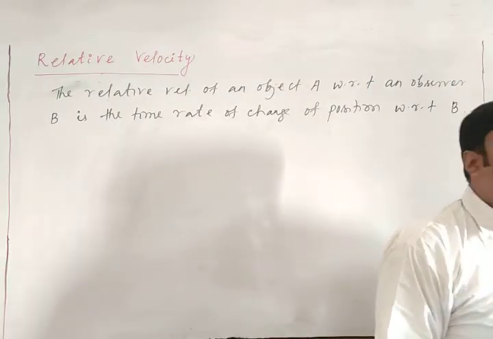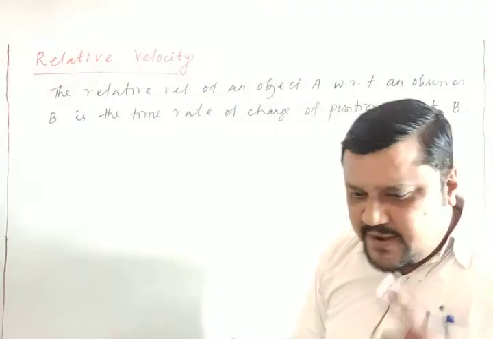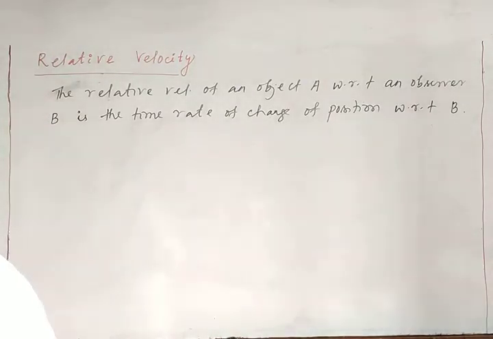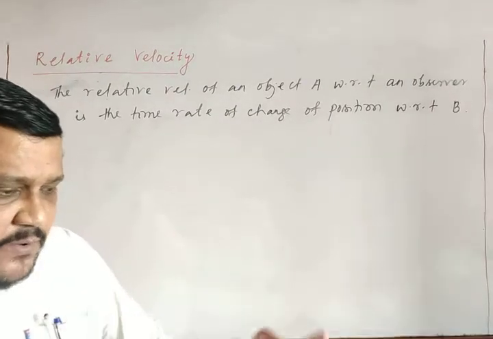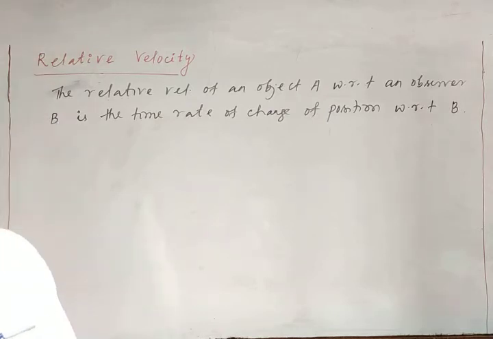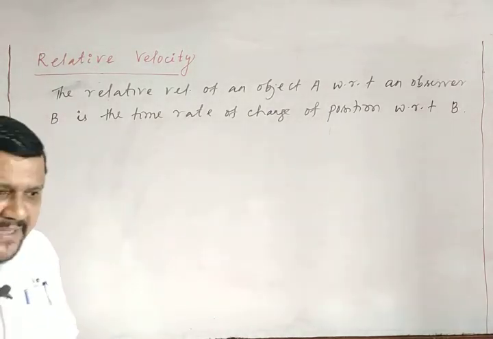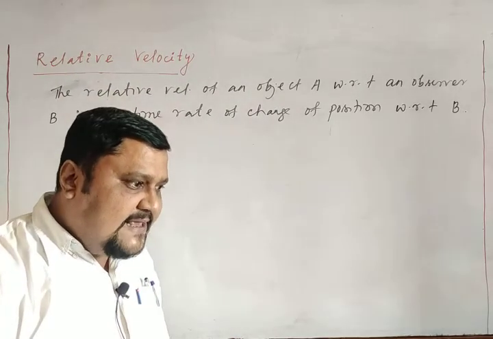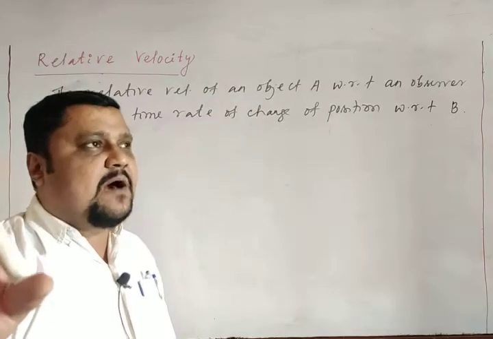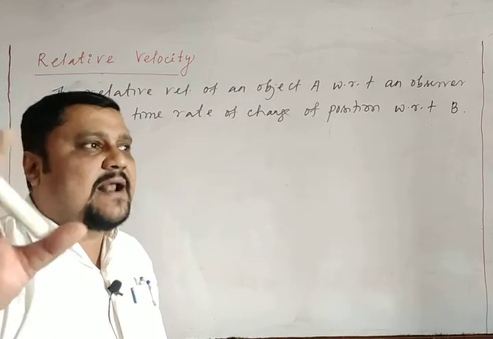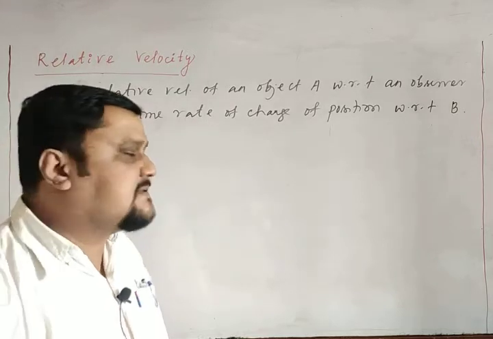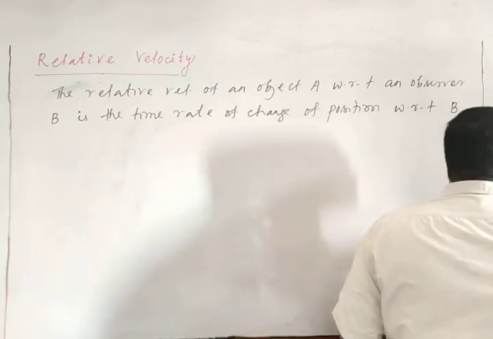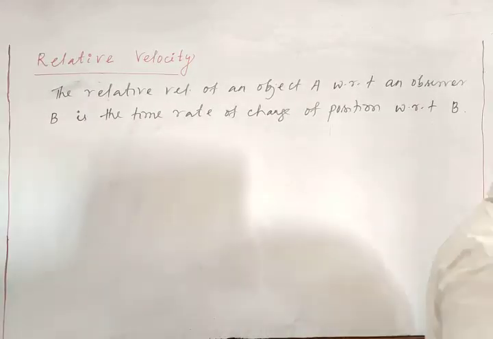Let us give you an example. And remember one thing: when you are finding the relative velocity of an object with respect to an observer, in that sense we can say that the observer is at rest. We should keep the observer at rest when you are calculating all these things. When you discuss all these things, then you will get a clear idea. Now let us consider a simple example.